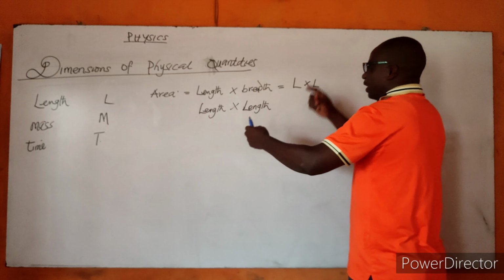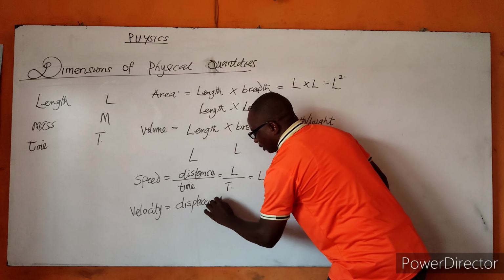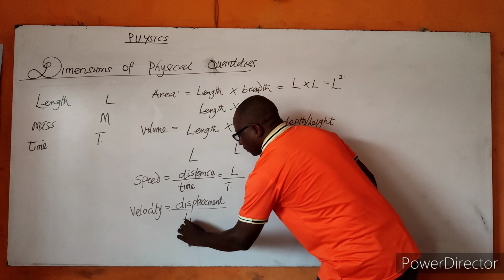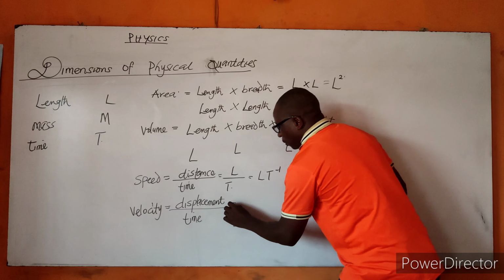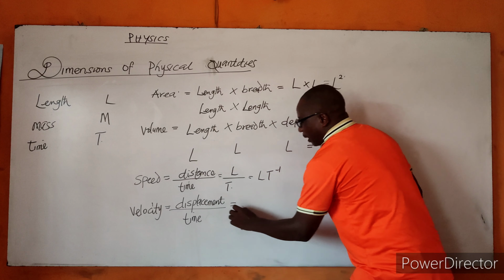Of course, it's still the same as the dimension of velocity, because velocity is displacement over time. Our displacement, of course, is also L, all over time, that is T, which is L T raised to the power of minus 1. This is also the dimension for velocity.